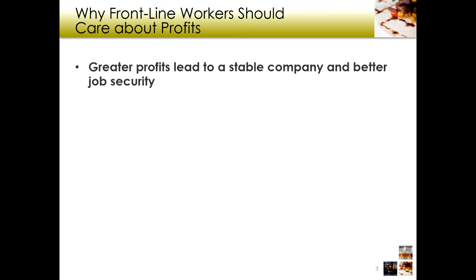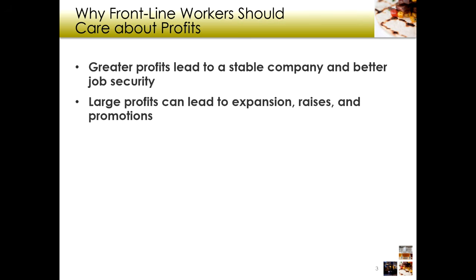So it's in your best interest to make sure that the restaurant or the hotel or the company you're working for is profitable. Therefore, you're going to have a job, right? If it's really good and profits are really good, then chances are the restaurant could expand to multiple locations, right? Or they'll create other restaurants in their family. They don't have to be carbon copies, but that could lead to possibilities of having other jobs, right? Or promotion. Say you're a sous chef at restaurant A and they've opened restaurant B, maybe you've got a shot at being the executive chef there, right? Maybe there's a chance of getting more money.